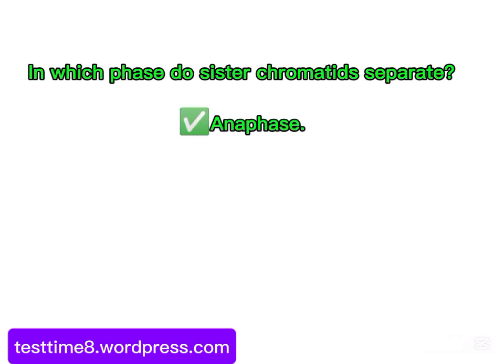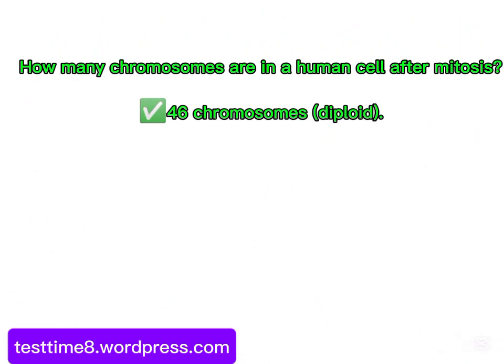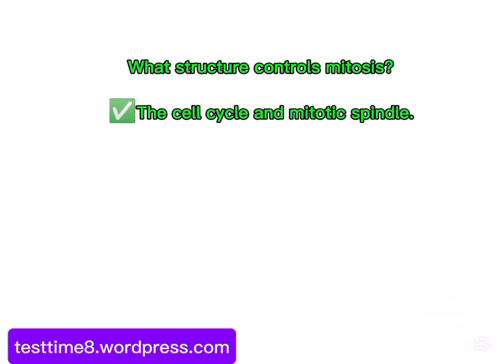In which phase do sister chromatids separate? Anaphase. How many chromosomes are in a human cell after mitosis? 46 chromosomes, diploid. What structure controls mitosis? The cell cycle and mitotic spindle.